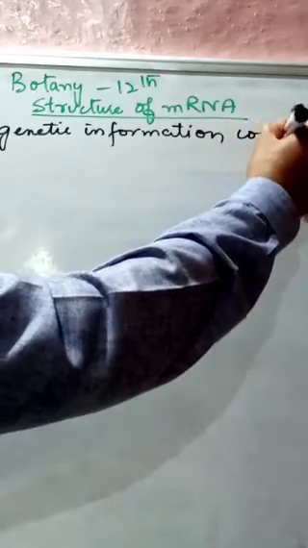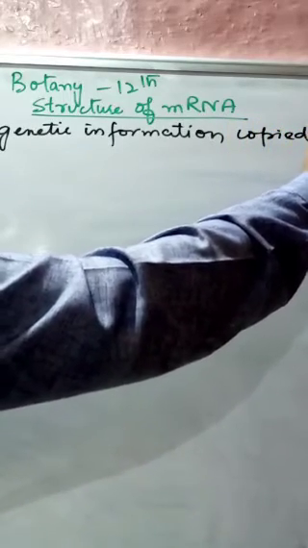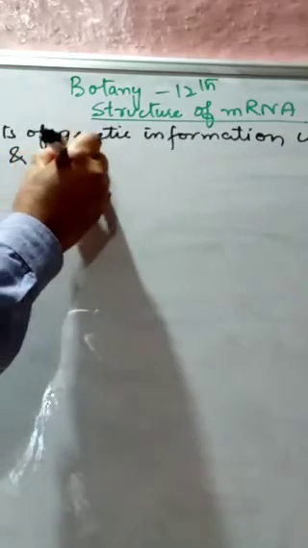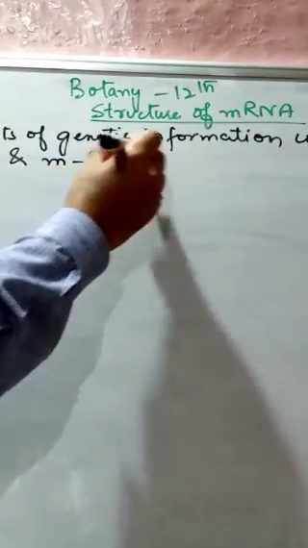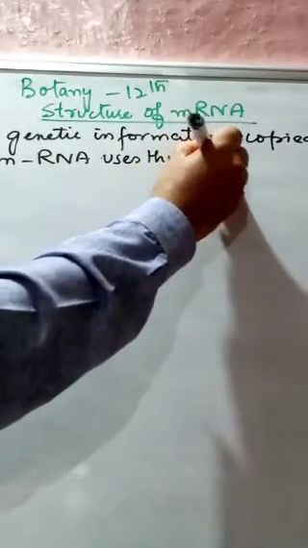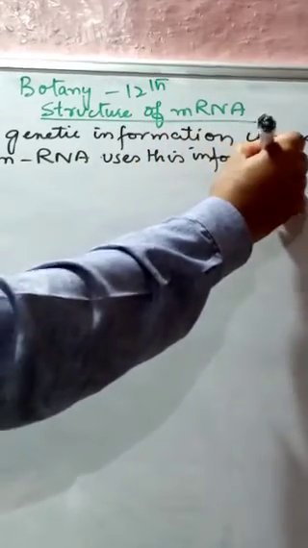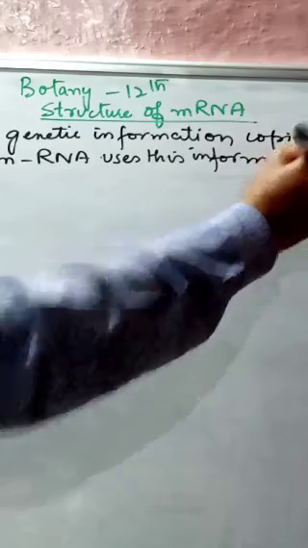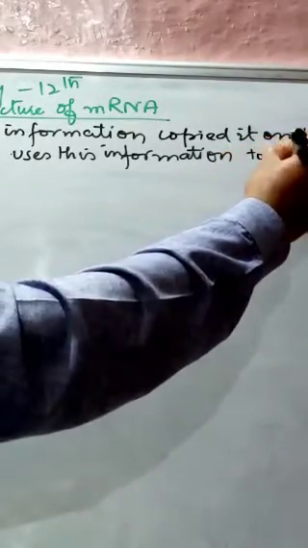That genetic information is copied on by this DNA, and mRNA uses this information to code a protein.